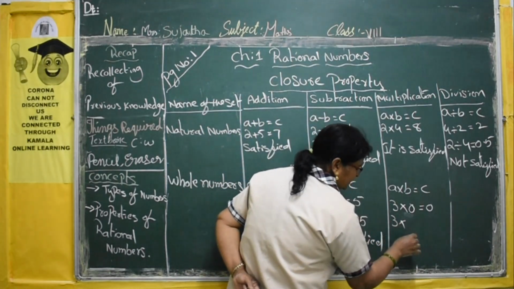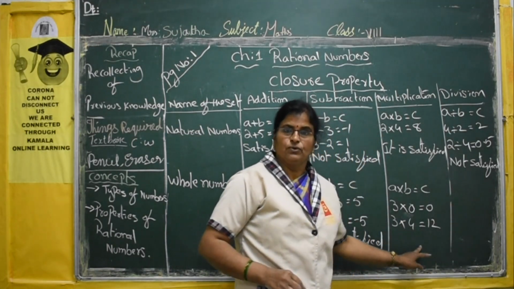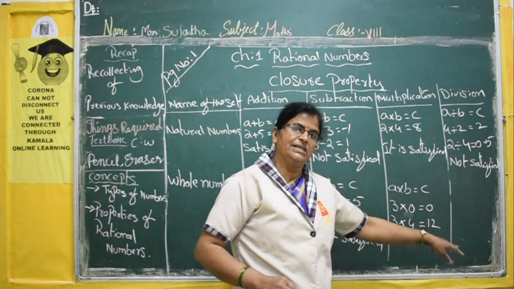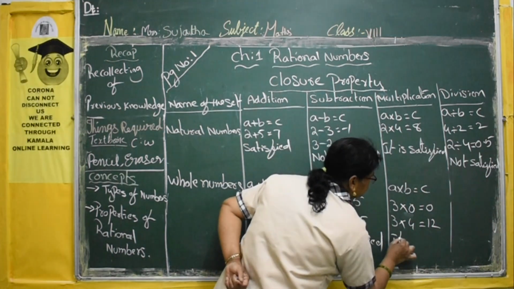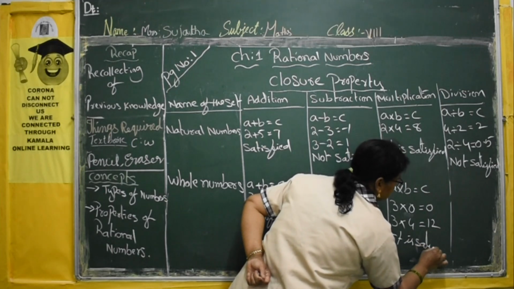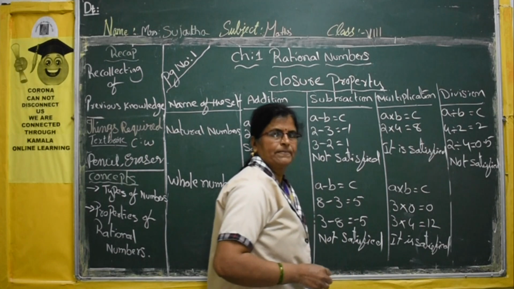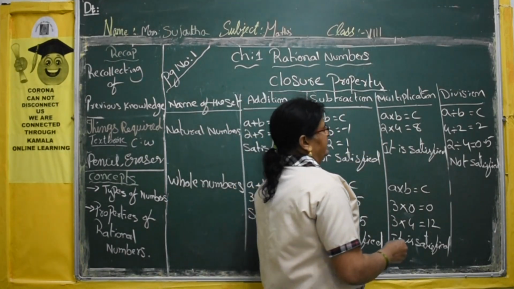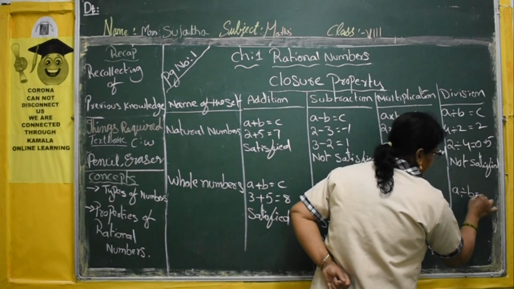Otherwise, if you take another number, 3 fours are 12. 3 is a whole number, 4 is a whole number, and the product 12 is also a whole number. So it is satisfied. Okay. Now division. For division, A divided by B is equal to C.